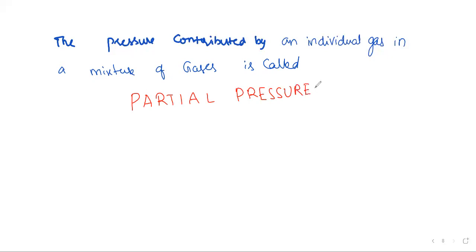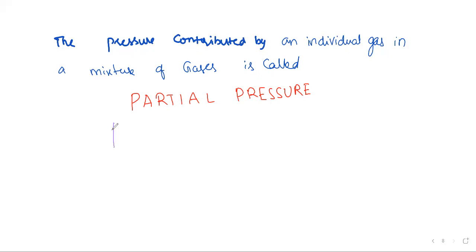If you take oxygen, its concentration is going to vary in various places. If you take 40 students in a classroom, the oxygen pressure is definitely going to be comparatively low, whereas in a garden the oxygen partial pressure is going to be a little different. It may be more there. That's why the word partial is a must here. The pressure contributed by an individual gas in a mixture of gases is a partial pressure.